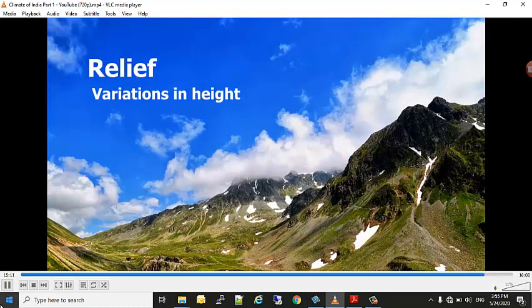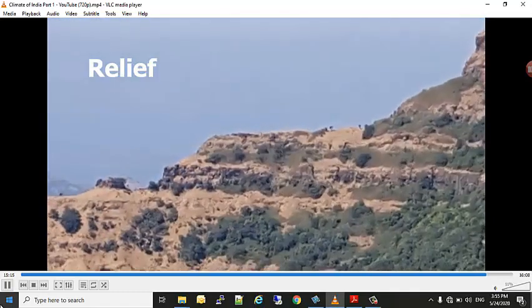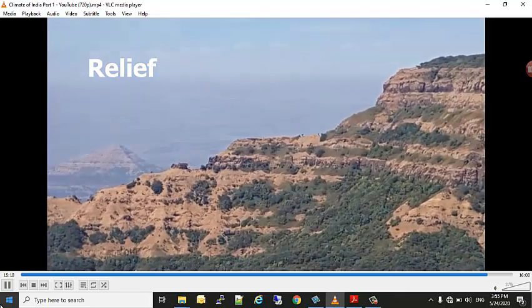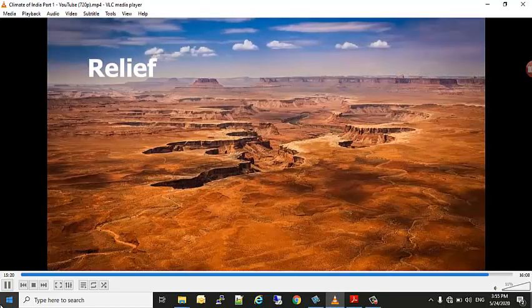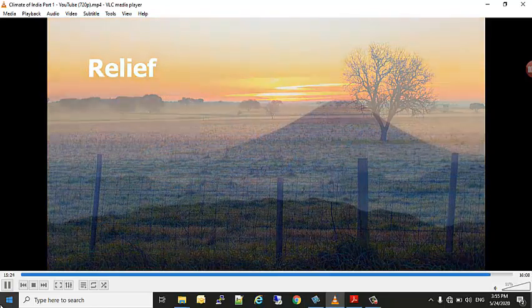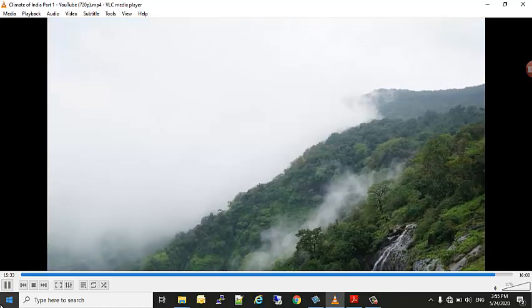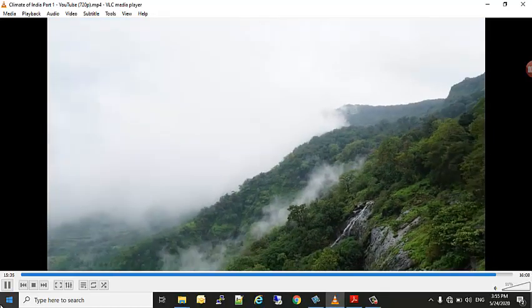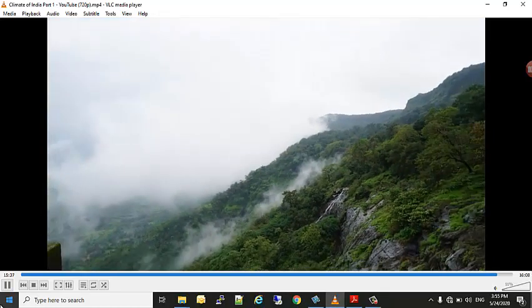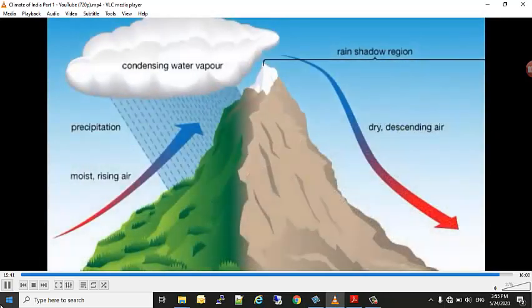And then we are going to see the next factor, that is relief. The word relief means variation in height, and the relief of two places plays a major role in determining the climate of the place, because if it is a mountainous area, it means the relief is high, but if it is a plateau area or a plain, the relief is relatively low. Now, high mountains act as a barrier for cold and hot winds. They may also cause precipitation if they are high enough to lie in the path of the rain-bearing winds.